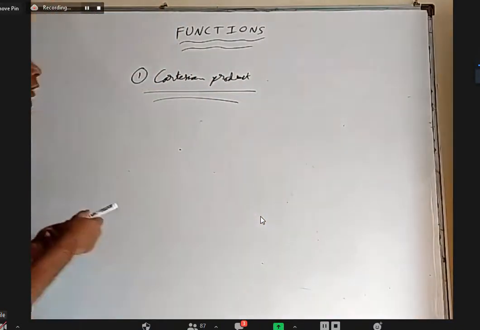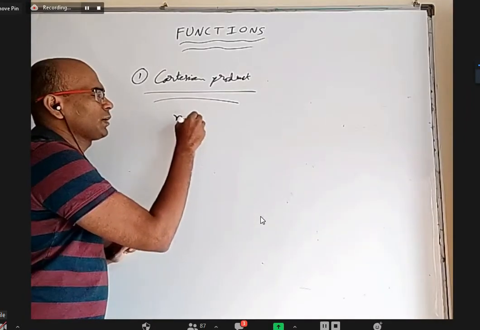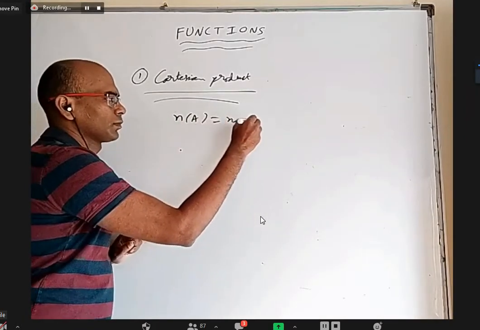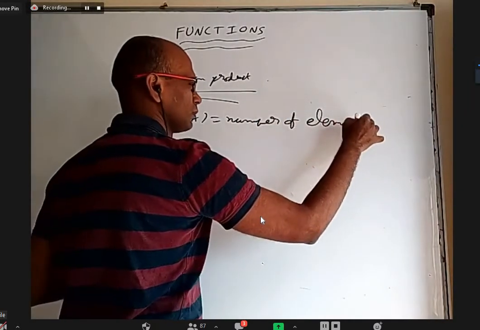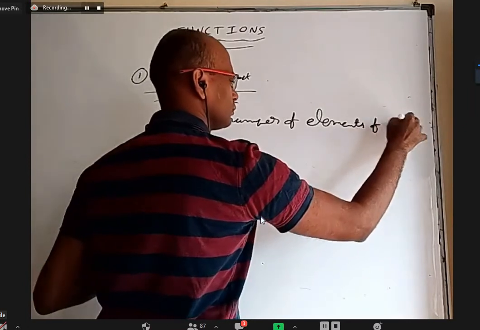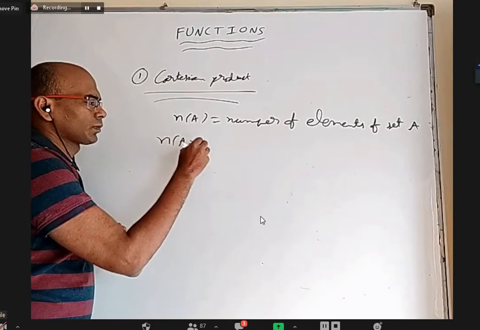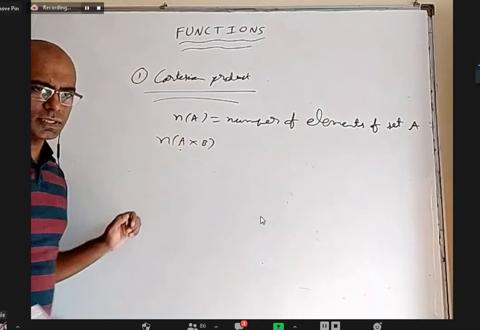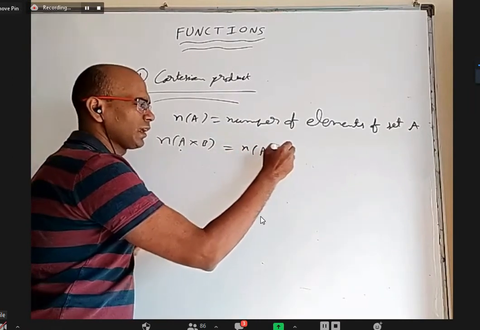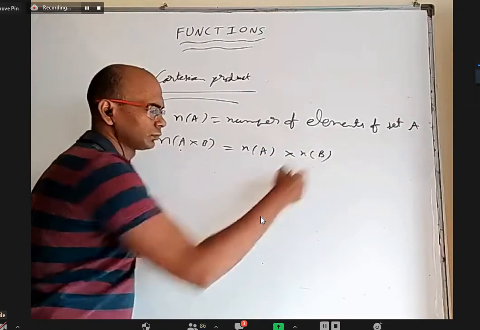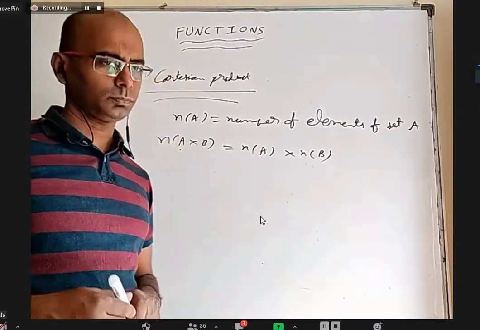One thing that you can notice, generally when I write n of A, it means the number of elements of set A. N of A cross B: in A cross B, how many ordered pairs are there? The number of elements in A cross B will be n of A into n of B. How many elements are there in A, into how many elements are there in B?